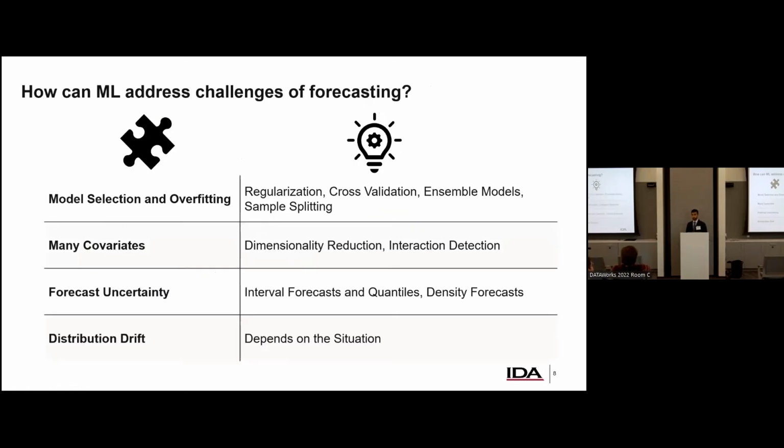If we're talking about model selection and overfitting, there are a lot of tools built into machine learning that we can leverage to address this problem. So with regularization, in terms of that bias variance trade-off, we're going to aim for a little bit more bias, so that we're not going to overfit the data. It's not going to be a perfect model, but it may extrapolate very well. And so on, we might be able to use, why use one decision tree? Why not use a random forest? Why not use an ensemble model? Why not take 100 models, throw them all together and have them vote?